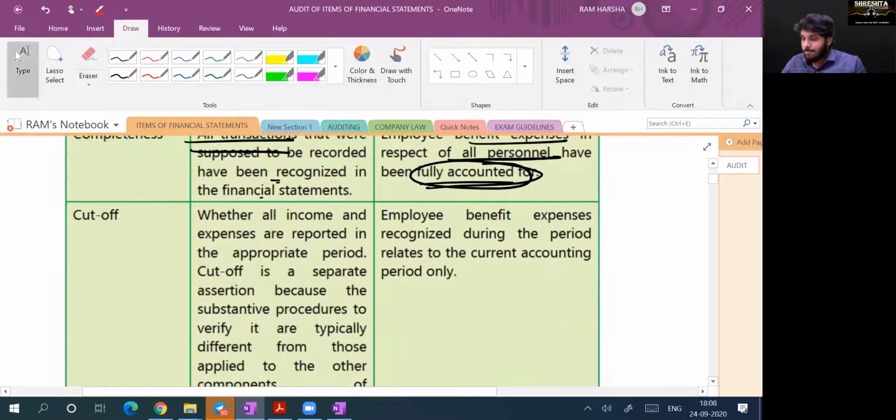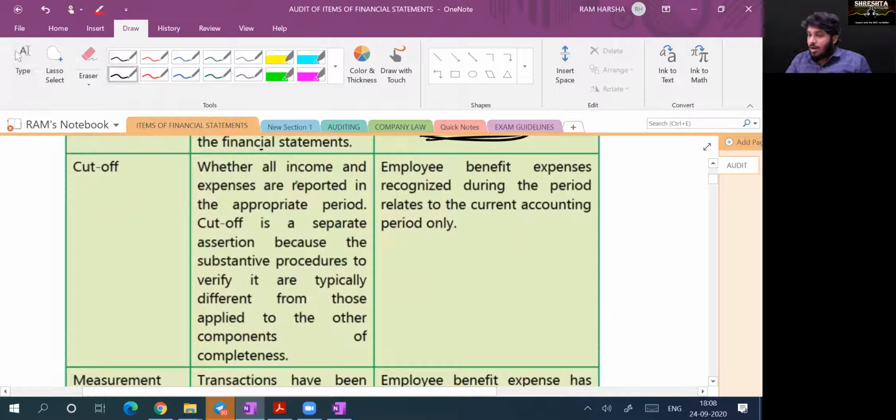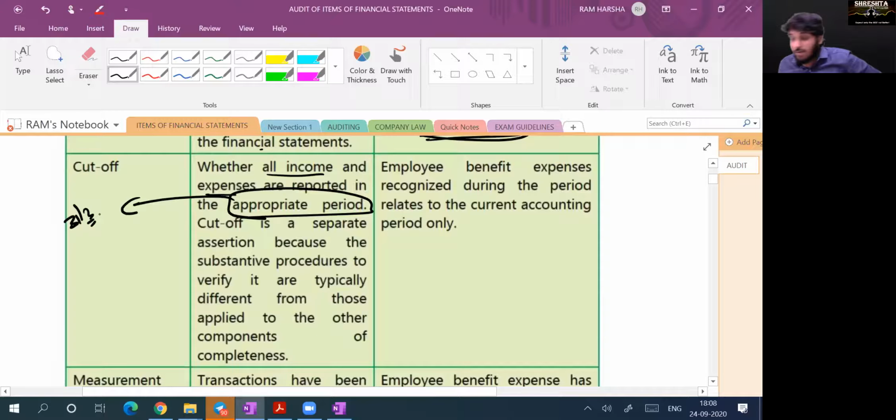Completeness means cutoff. Whether all incomes and expenses are accounted in the appropriate period. How do I identify cutoff? See whether by 31st March of the accounting year, goods have been actually delivered or received delivery in order to record it as purchase. Cutoff is a separate assertion because substantive procedures to verify it are typically different from those applied in components of completeness. Completeness is different, cutoff is different.